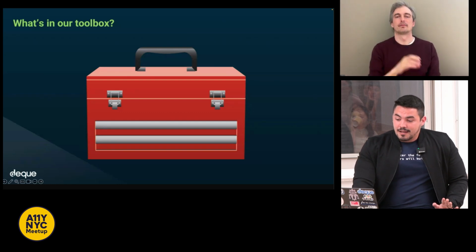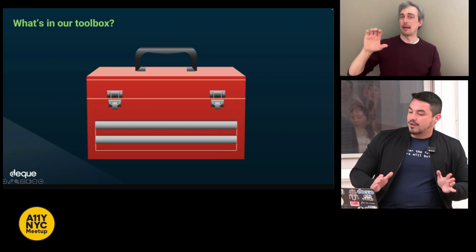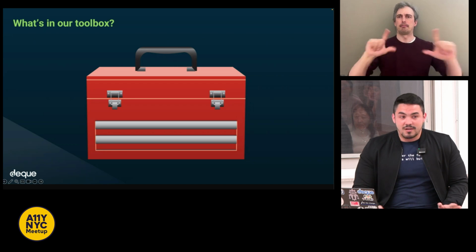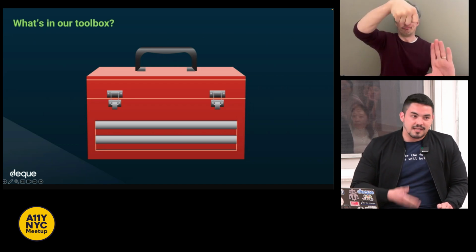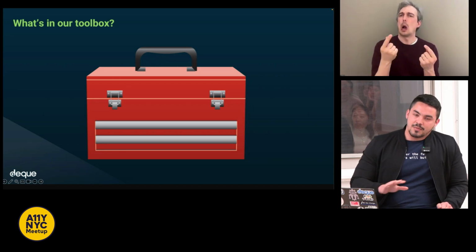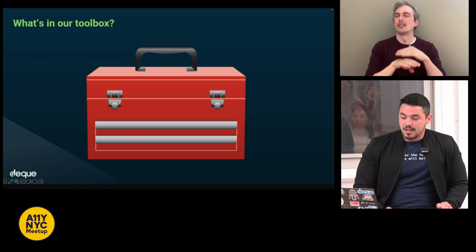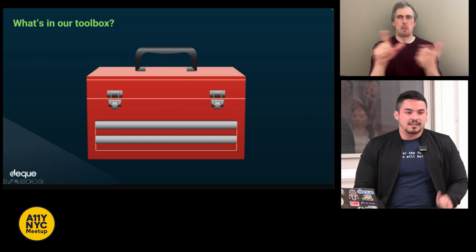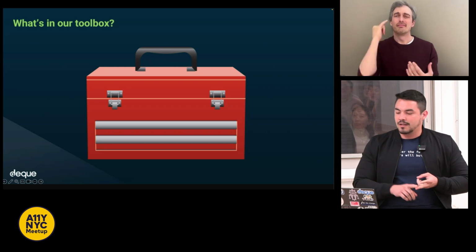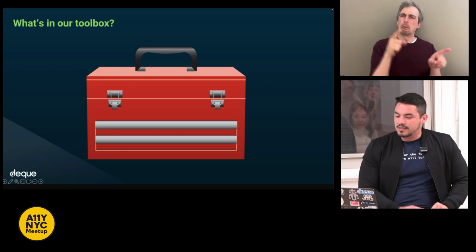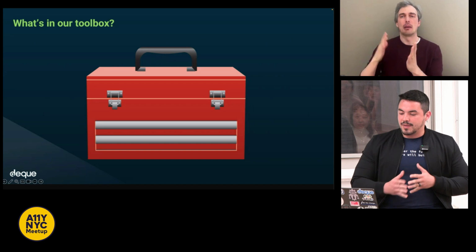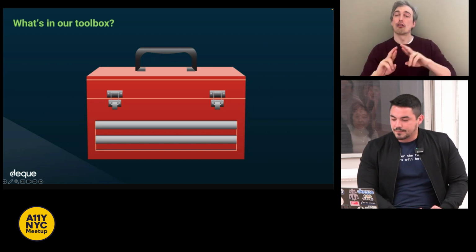Okay, so on this slide, there is an image of a large red toolbox centered within the frame. Now that we've gotten the introduction out of the way, I wanted to begin with a question. As developers and accessibility professionals, what's in our accessibility toolbox? Now, this is a personal question, and we all have a very different answer. For other trades and professions, you could probably guess the tools that they use. If you could think of a carpenter, they probably use a lathe, a saw, a mallet, a square, a number of chisels. A painter may need to sketch out their image with a pencil on a canvas before they come back with varying brushes and varying different types of paint.